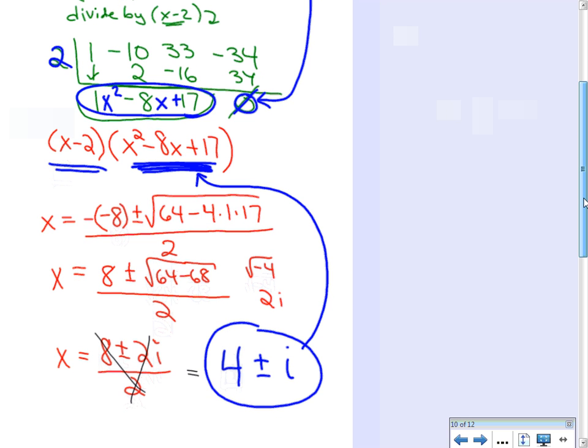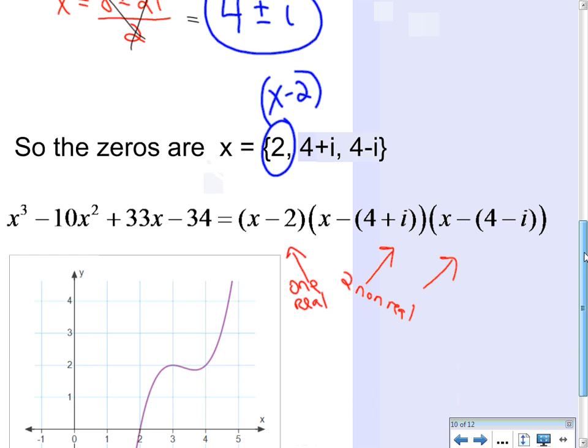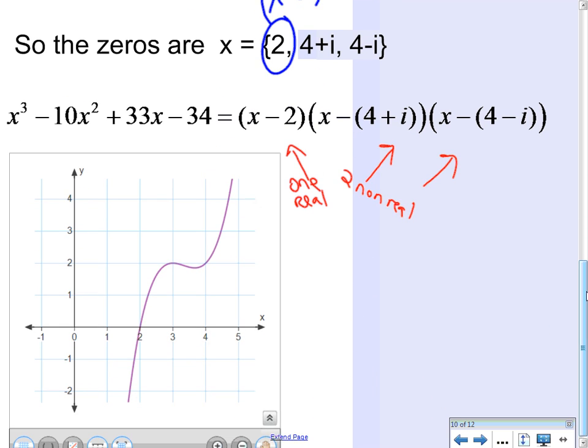So now time to piece it all together. The zeros are 2, don't forget, because that came originally from the one I found, x minus 2, and 4 plus i, 4 minus i. So I broke it all down. So I put it together as my factors. x minus 2. I have one real factor. And then I have x minus 4 plus i, x minus 4 minus i. Those non-real zeros look like that little wiggle. And of course, we go through 2.